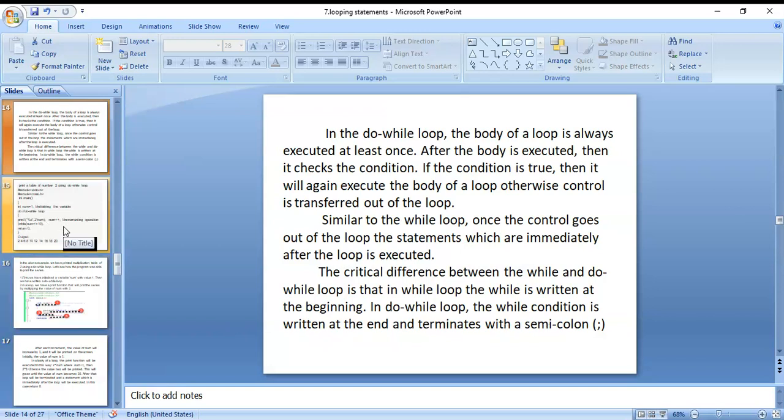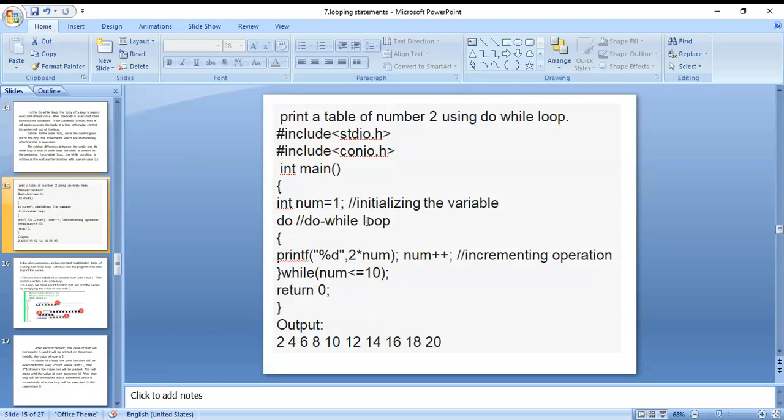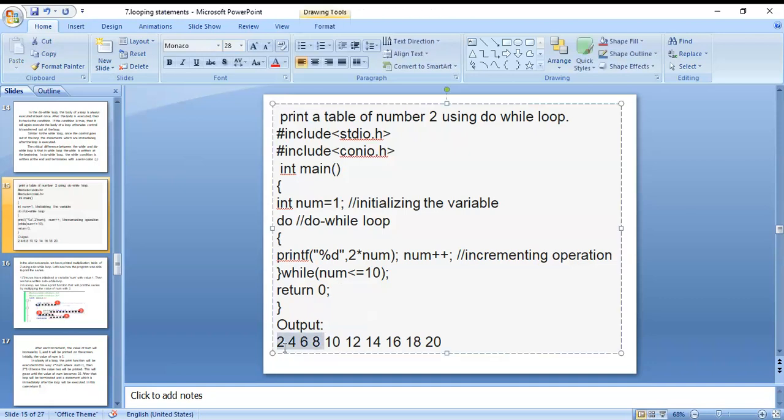Okay, next here you can see a program to print a table of two using a do while loop. Here number is 1, do printf 2 into number, next number plus plus. Here the while condition is tested at the end of the loop: number is less than or equal to 10. Then return 0. Here it printed 2, 4, 6, 8, 10, like that up to 20.